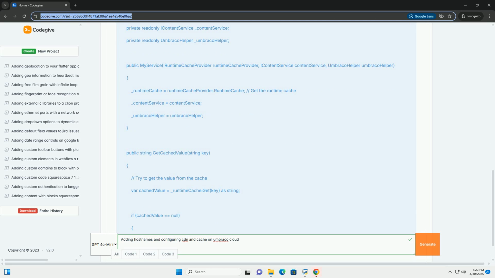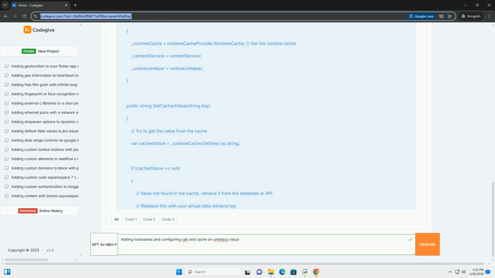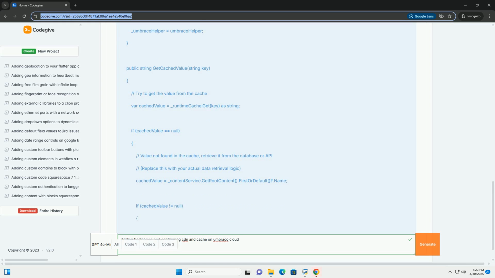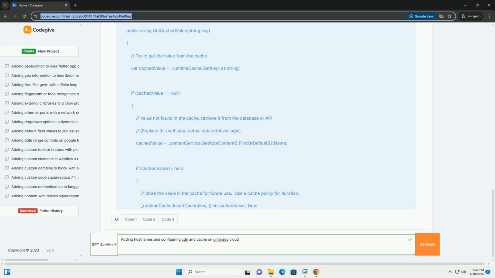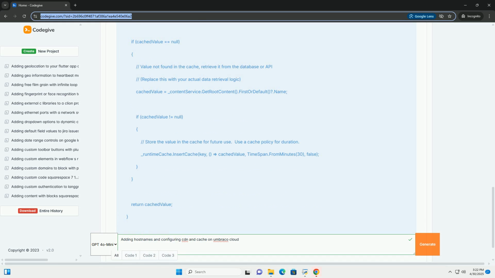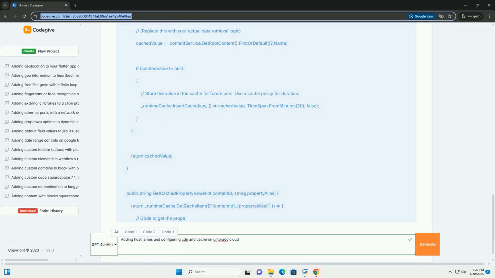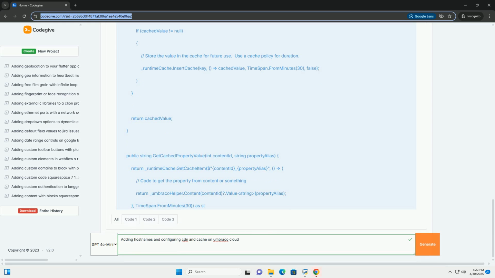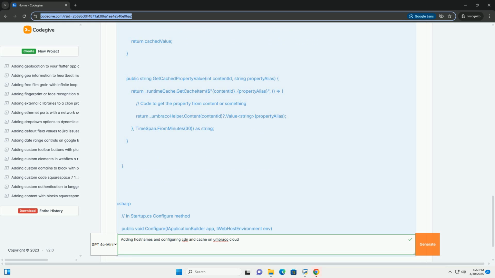Before diving into the technical details, let's establish a solid understanding of the key concepts involved. Host names. A host name, or domain name, is the address that users type into their browser to access your website, example www.example.com. Umbraco Cloud needs to know which host names it should respond to. You can configure multiple host names to point to the same Umbraco Cloud environment, allowing you to manage multiple domains from a single CMS instance.